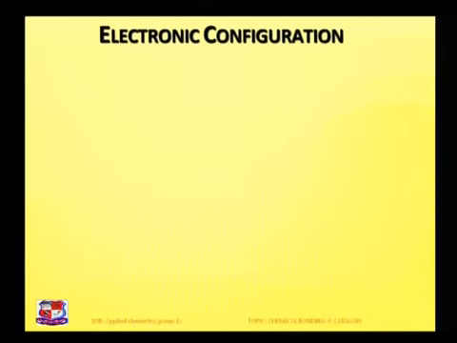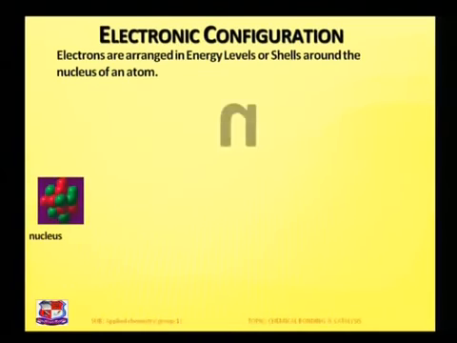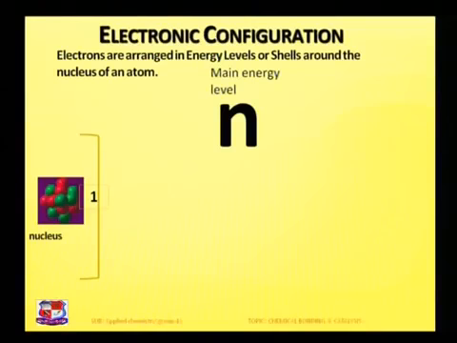Electronic configuration. The electrons are distributed in different energy shells, as we have seen, orbit, orbital and suborbital. So the electrons are arranged in different energy levels around the nucleus of an atom in this manner. For example, this is the nucleus of an atom. It is represented by N, which is the main energy level. So 1, 2, 3. For example, there are 3 main energy levels.